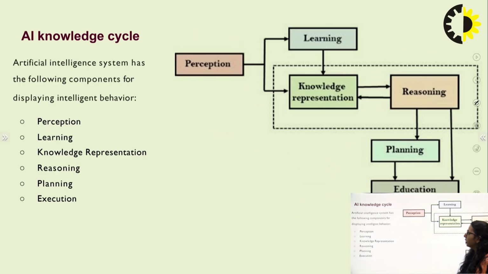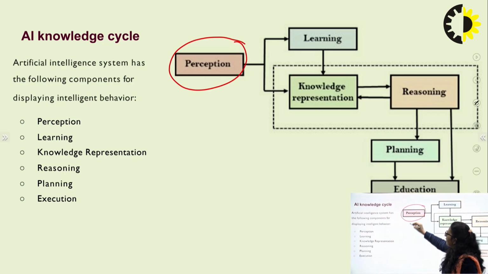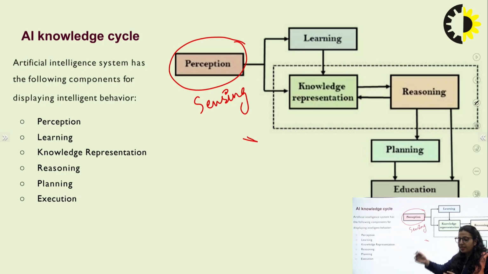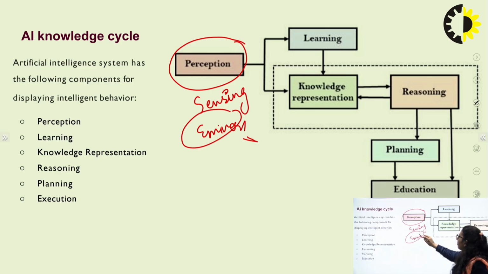So here is the AI knowledge cycle. In the knowledge cycle, perception is the same as sensing. Whatever the artificial object perceives from the environment using the sensor, whatever we are perceiving and sensing, can be done through the environment only.